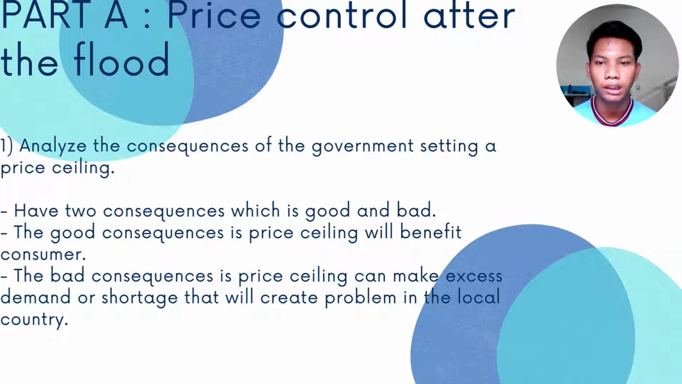Okay, now I will talk about part A, price control after the flood. Question 1. Analyze the consequences of the government setting a price ceiling. They have two consequences, which are good and bad. The good consequence is that a price ceiling will benefit consumers, and the bad consequence is that a price ceiling can cause excess demand or shortage that will create problems in the local country.